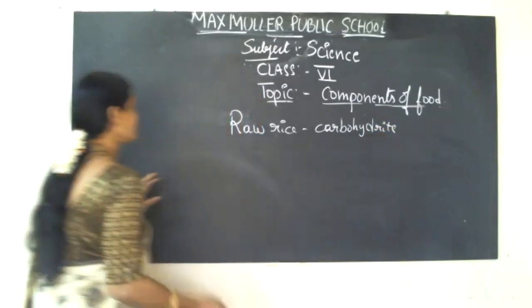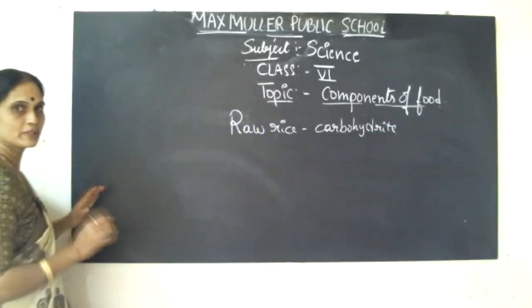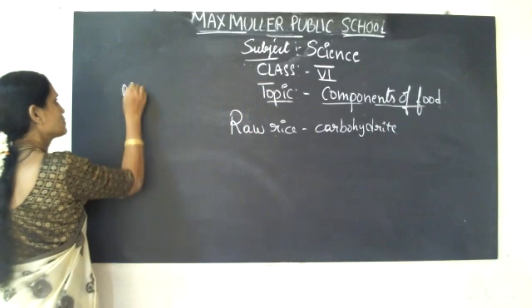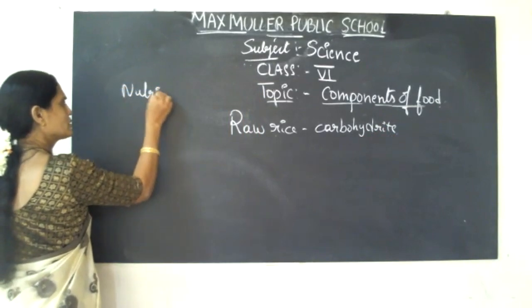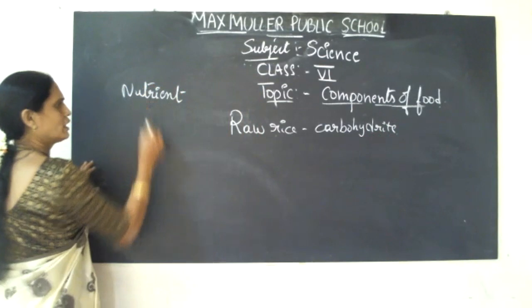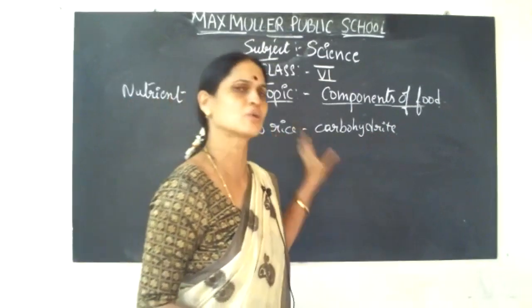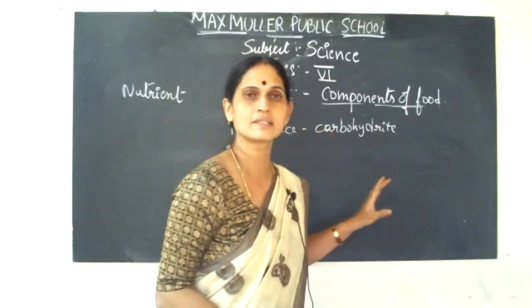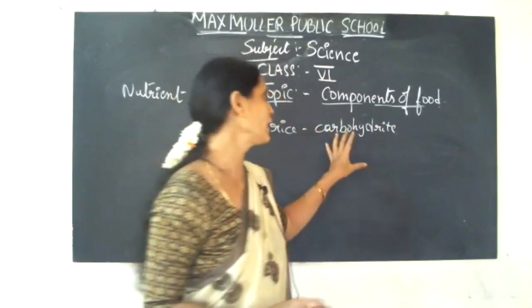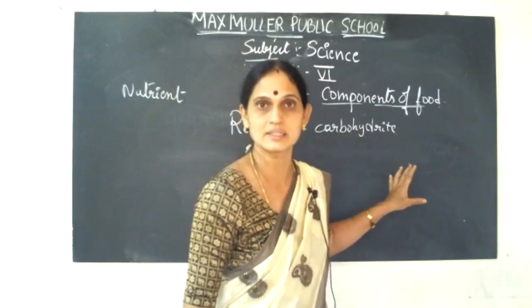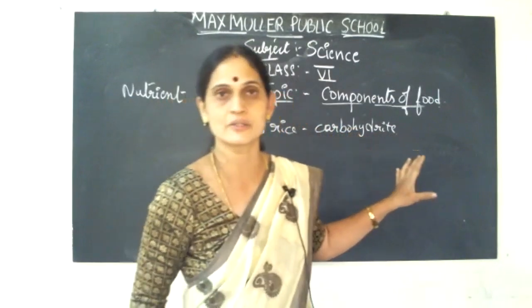That is, what are the components? The components are only the nutrients. Nutrients means the 5 nutrients which we require. Can we survive by eating only raw rice or cooked rice, with only carbohydrates? No, children, because carbohydrates will give energy. That we will learn further in this lesson.